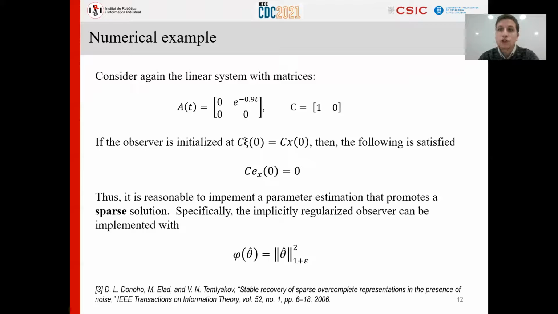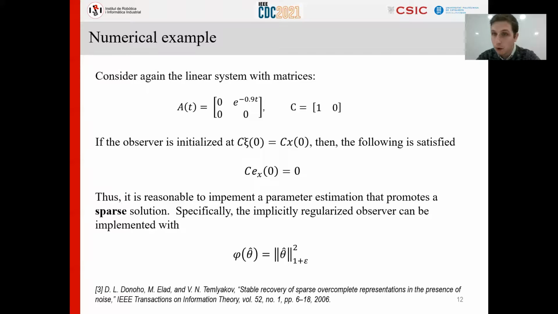To see the advantages of this approach, let's recall the problem that I presented before. So we have this second order system, and we can see that if the estimation of the output is initialized at the exact value of the measured output, then some values of the initial condition of the error will be 0. So it is reasonable to assume that by designing a parameter estimation algorithm that will promote a sparse solution, a solution with zeros, it will converge to a subset that is better than most parameter estimation algorithms.